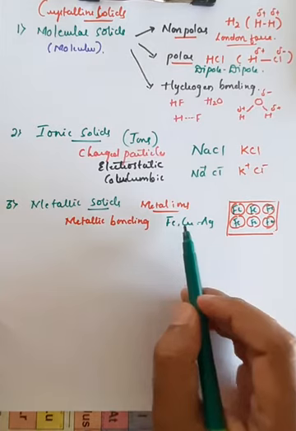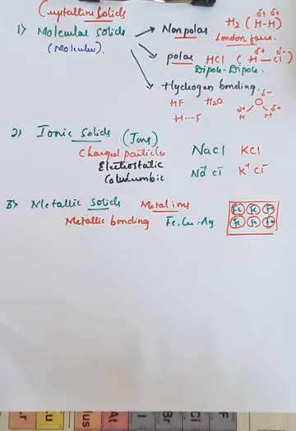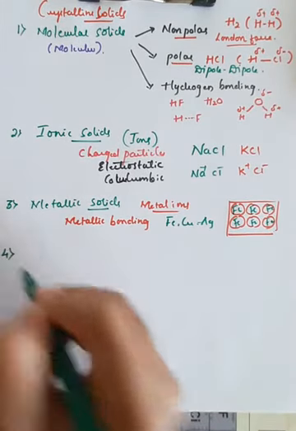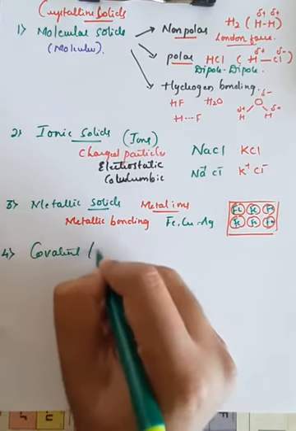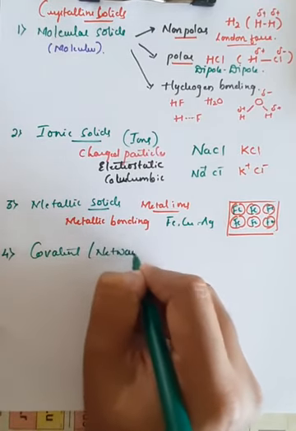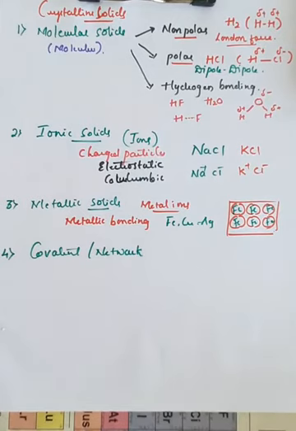So iron, copper or silver, you can take any example. The fourth important classification of crystalline solids is covalent or network type of crystalline solids. Covalent, or you can call it a network type.